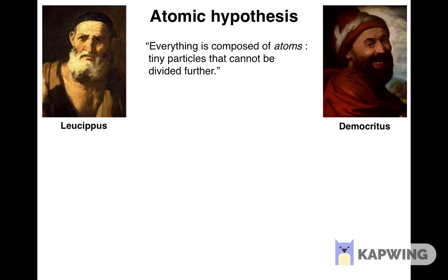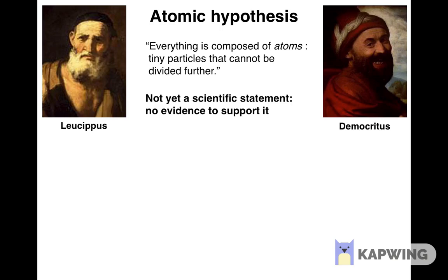So their reasoning was that if you were to take an apple, for instance, you could cut it in half and then cut each of the halves in half and then cut each of the quarters in half and so on. But at some point, you would get to really tiny pieces that could not be divided further. Those indivisible particles would be atoms. The idea that matter may be discrete, that is, that it might consist of indivisible particles, also came up in other ancient cultures. However, at that point it wasn't a scientific idea, because it could not be verified. It was just a speculation.